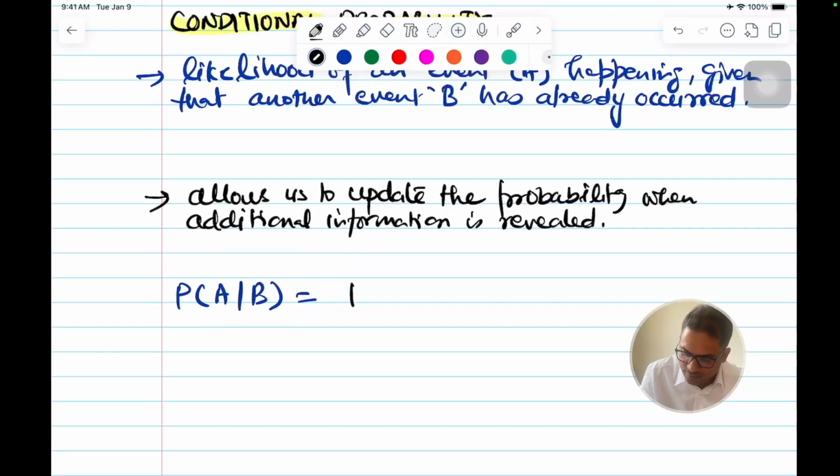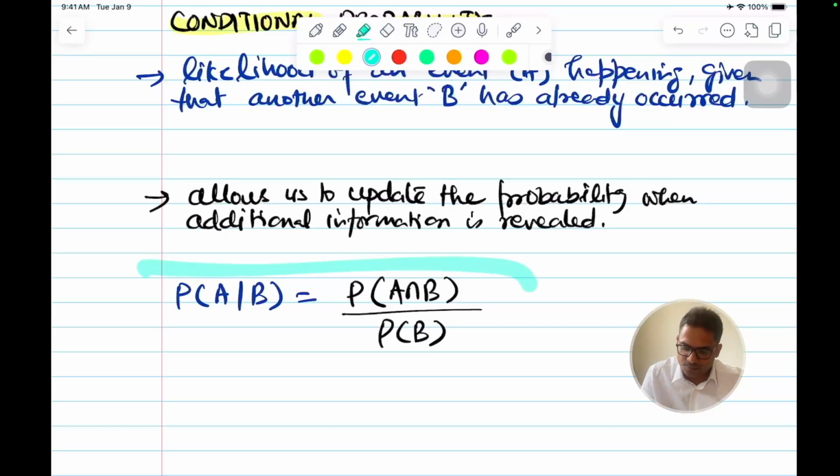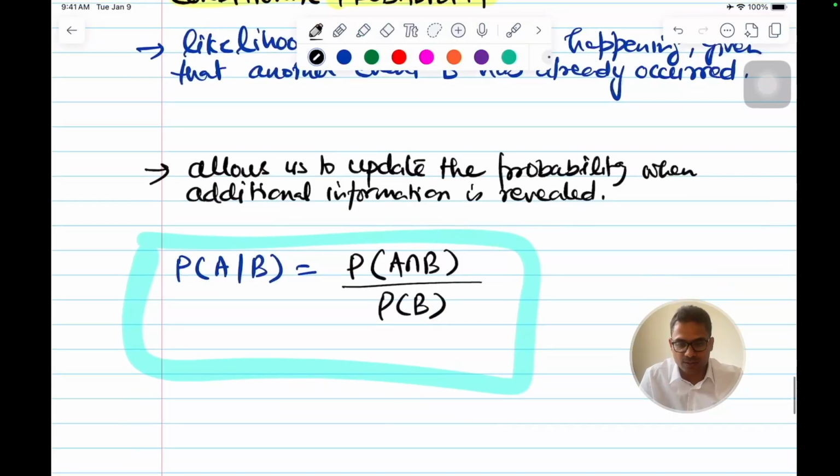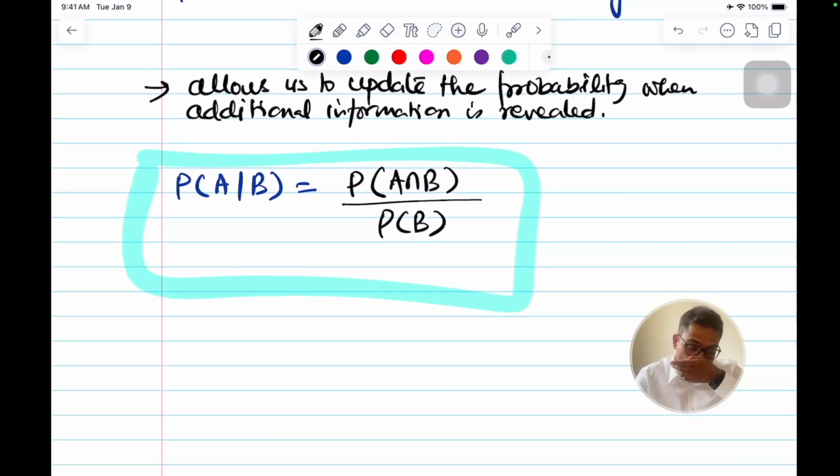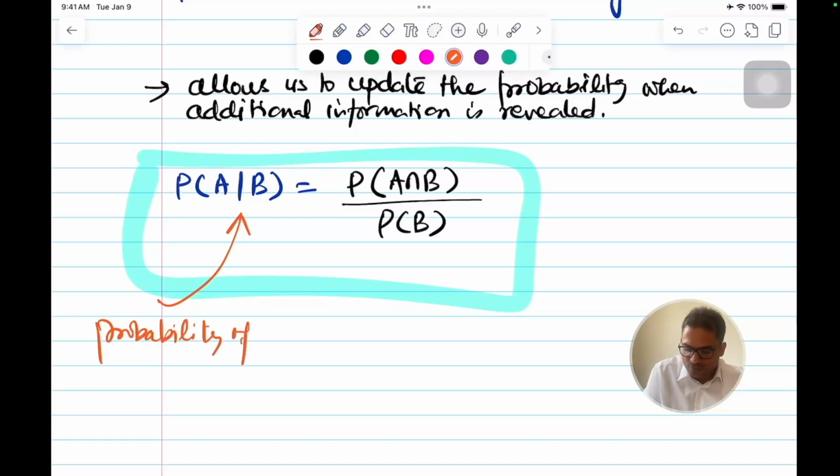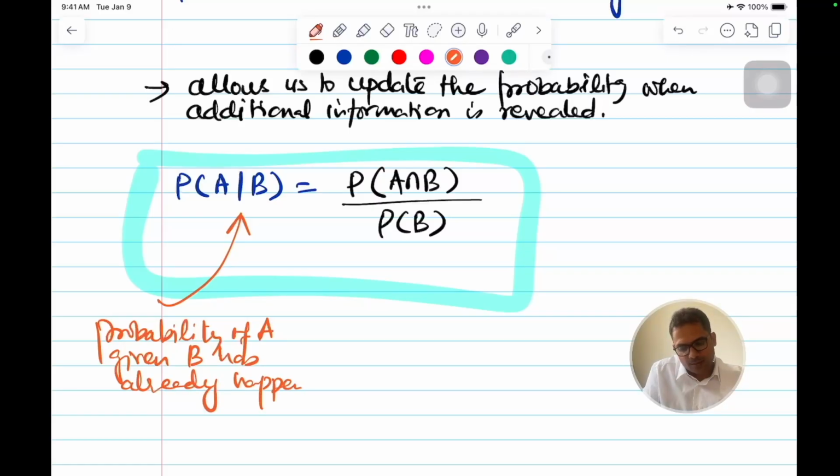So this is the definition: probability of A given B has already happened.